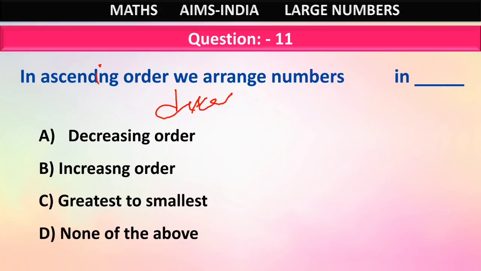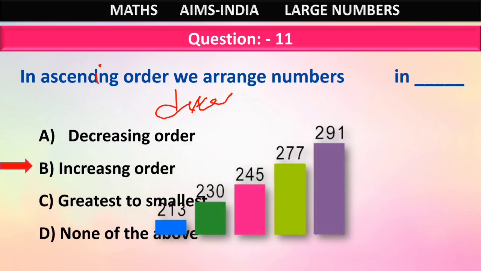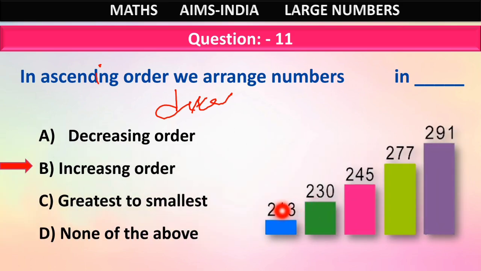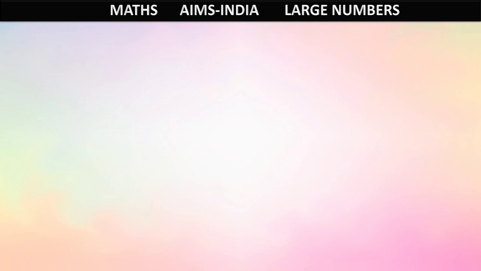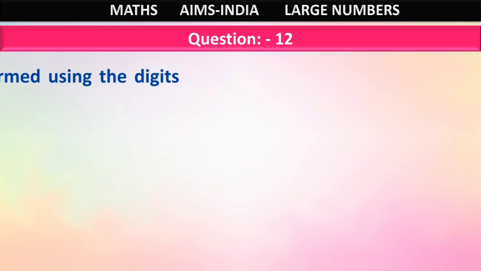So what is the correct option here? Option B, increasing order. Look at these numbers here. 213 is the smallest number and 291 is the greatest number. If you look at the heights of these bars, the height is going on increasing, which means that in ascending order we are arranging the numbers in increasing order. Clear? Okay.